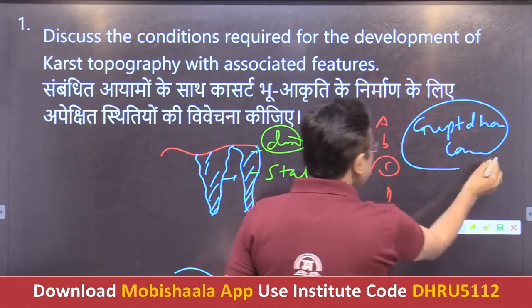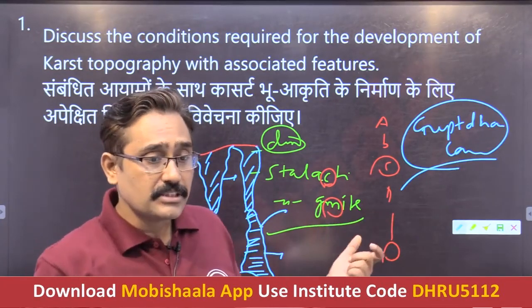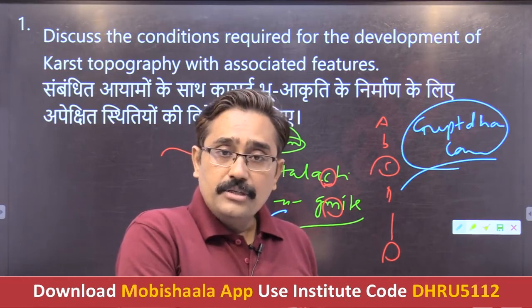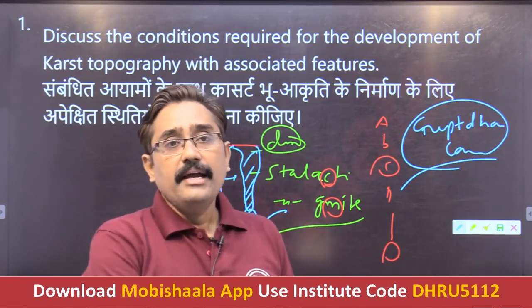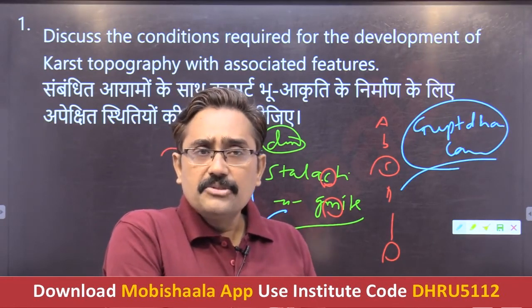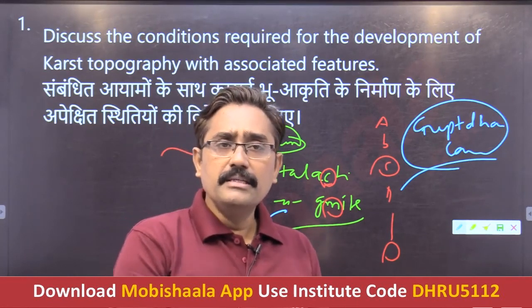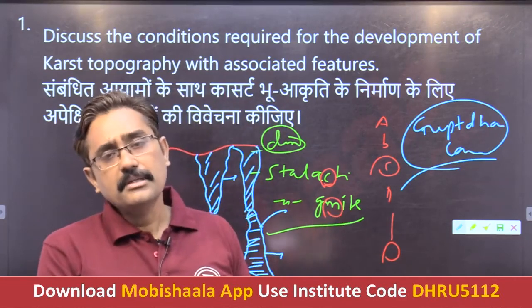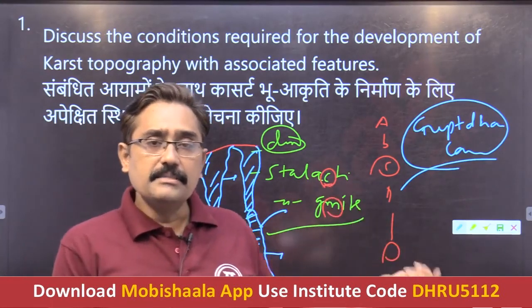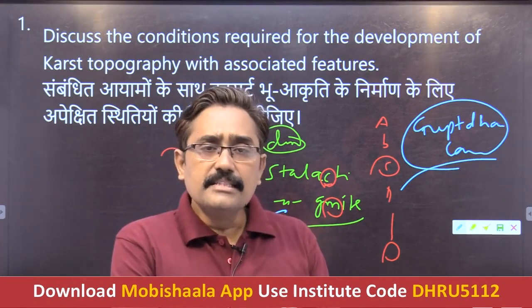For example, we can cite the Guptadham caves in India. These are very popular karst topographies which are also tourist attractions, and these landforms make our topography more attractive. You can also explain their significance, how they are significant for human beings and mankind, and how they beautify our earth's landscapes and add to the beauty of our Mother Earth. In this sense, you can conclude your answer.